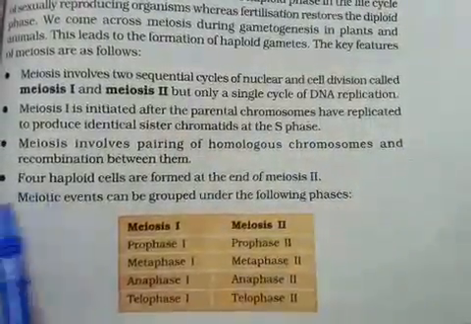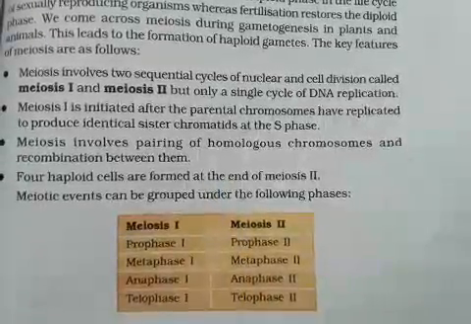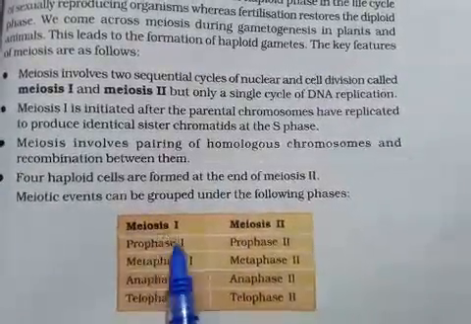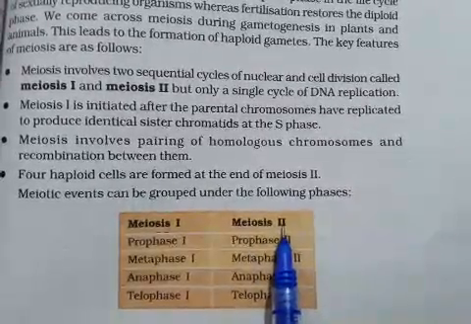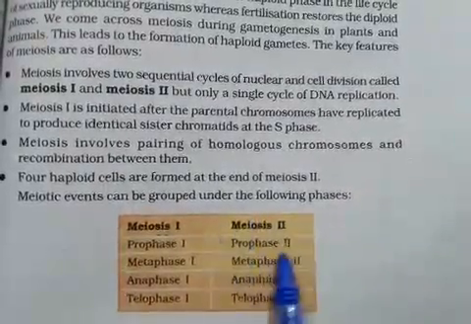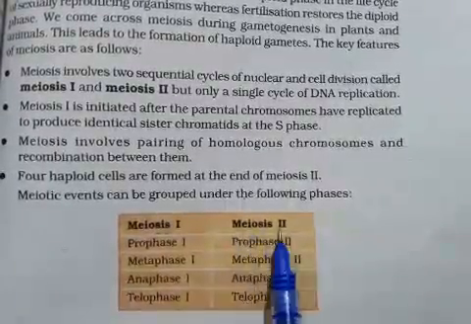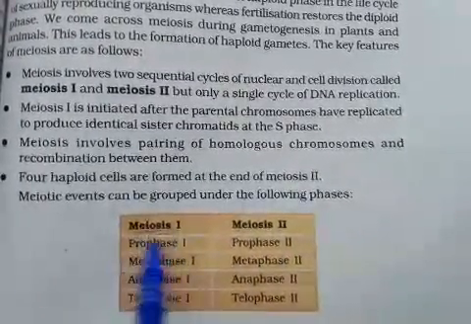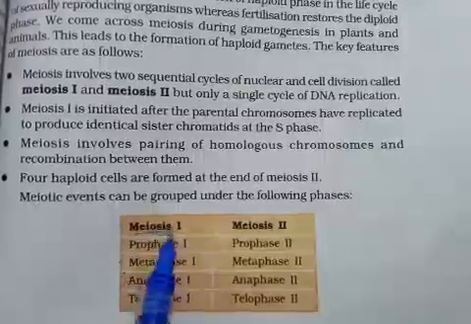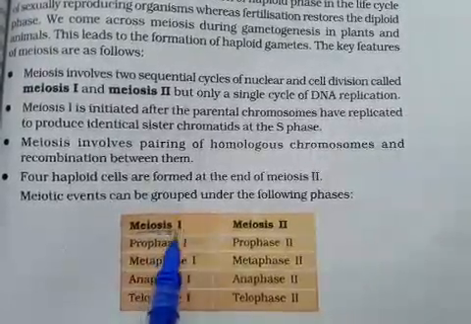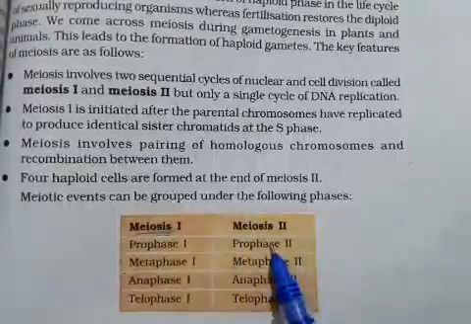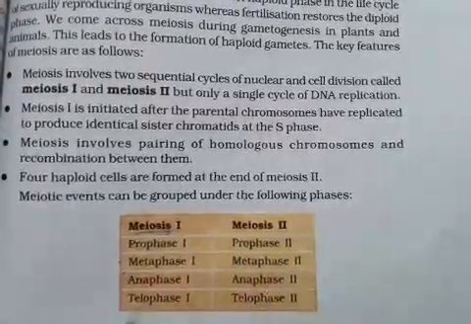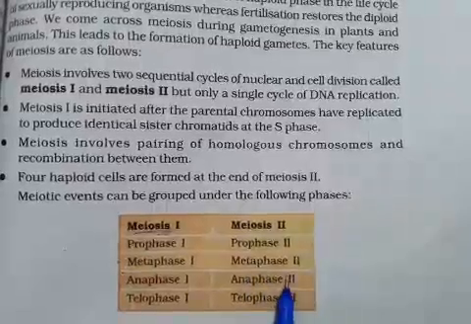So what happens in meiosis? Meiosis 1 is said to be the reductional division and meiosis 2 is said to be the equational division, like mitosis. It means the DNA content gets reduced in meiosis 1, and those haploid DNA-containing cells further undergo mitosis-like division just to increase the number, but they do not reduce the DNA content.